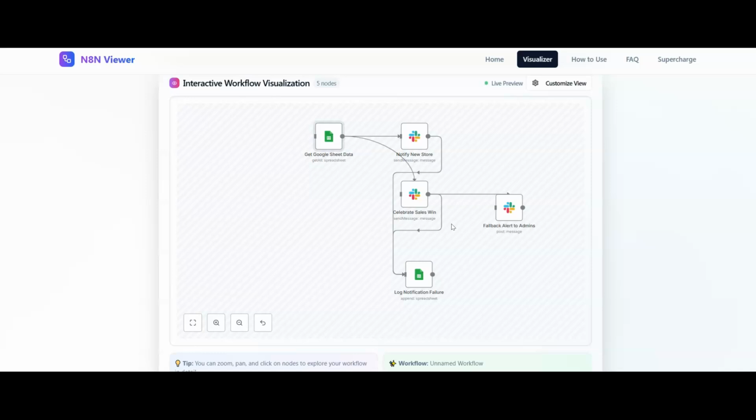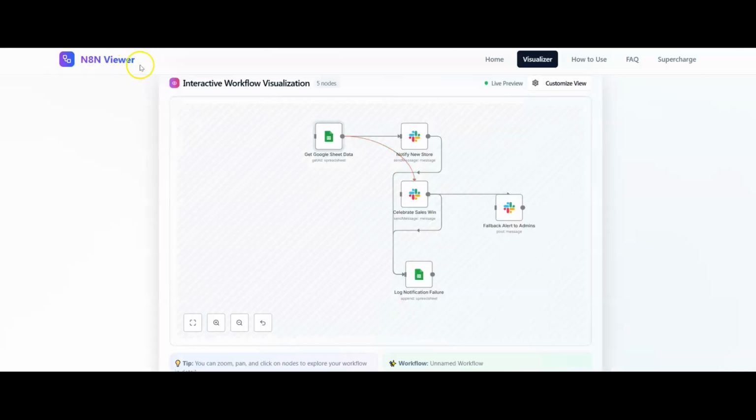with this interactive visualization ready to go. I love this tool if I really quickly want to check if a JSON is broken or not, and I don't want to import it into n8n. I can just throw it in this tool as well. It's awesome. But yeah, you can just put this on the screen, obviously hide the n8n viewer, and then they'll be able to see the nodes. You can talk through exactly what it's going to do for them. You can get the money, or get the agreement, and then you can build the entire workflow for them.